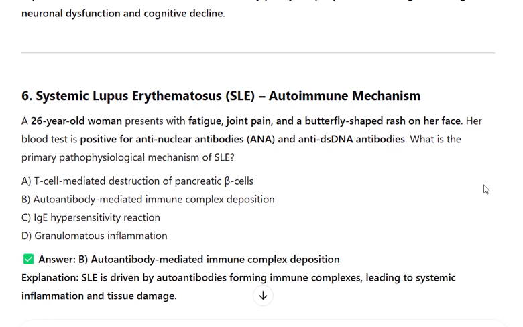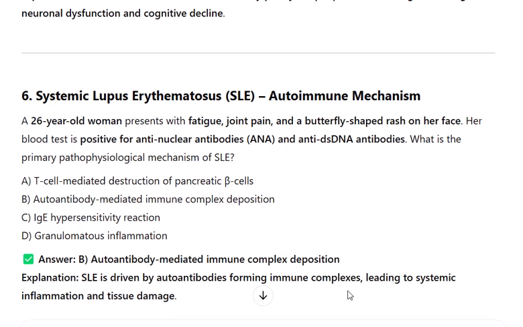What is the primary pathophysiological mechanism of SLE? A. T-cell-mediated destruction of pancreatic B cells. B. Autoantibody-mediated immune complex deposition. C. IgE hypersensitivity reaction. D. Granulomatous inflammation. Answer B. Autoantibody-mediated immune complex deposition. Explanation: SLE is driven by autoantibodies forming immune complexes, leading to systemic inflammation and tissue damage.